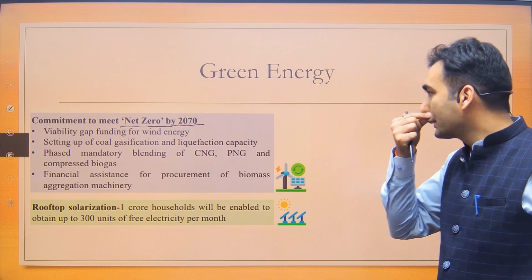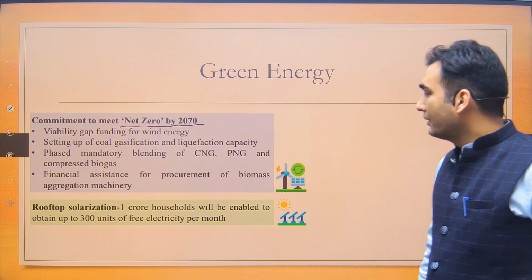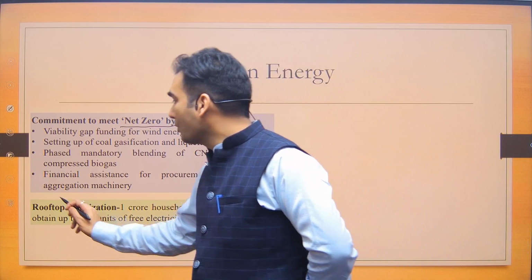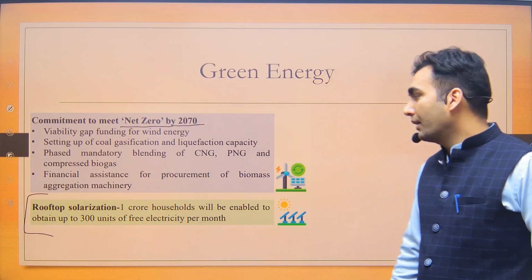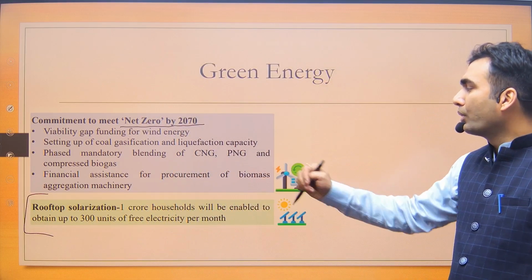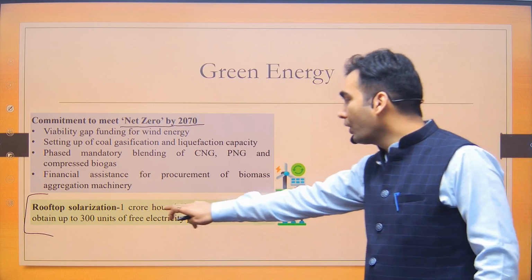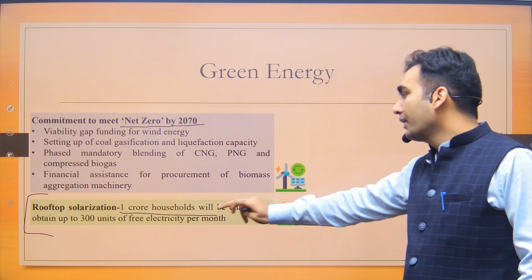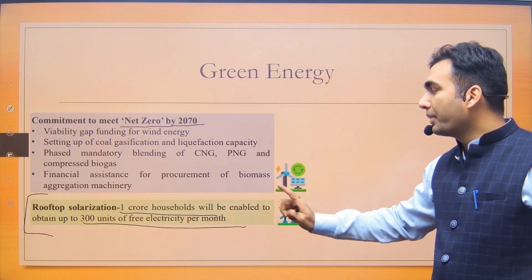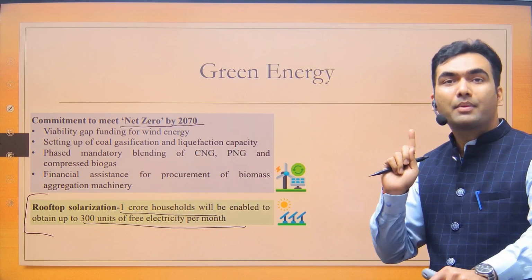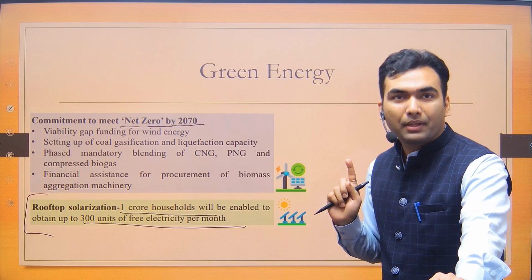Now the government in this year also announced a very ambitious scheme, the day after the consecration of Ram Lala in Ayodhya, that there is going to be rooftop solarization of 1 crore households, and they will obtain 300 units of free electricity per month. Now see, the details of this scheme are not in the public domain.